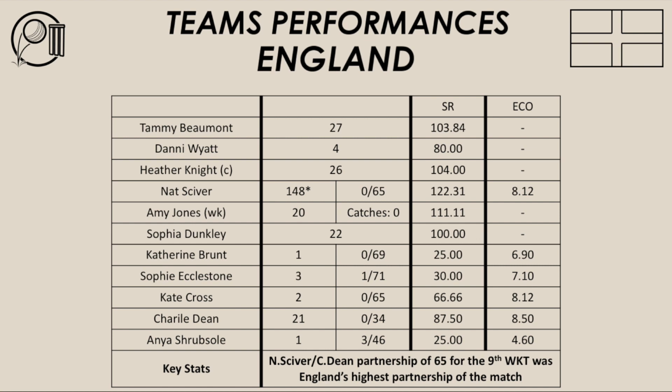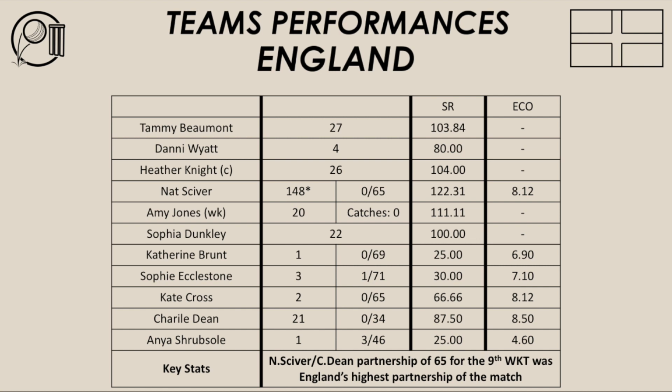England didn't take wickets at regular intervals throughout the innings to slow Australia down. And that was the problem for England in this World Cup final, is that they couldn't take wickets at regular intervals. Because if you take wickets at regular intervals, that slows the run rate down. It brings a new batter to the crease. They have to take time to get in and get set and build another partnership with their partner at the other end. Unfortunately for England, they weren't able to do that. They weren't able to take wickets at regular intervals to slow Australia down because the pitch at the Hagley Oval was pretty good for batting.